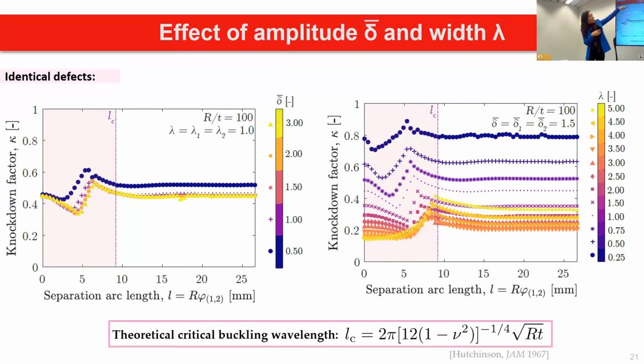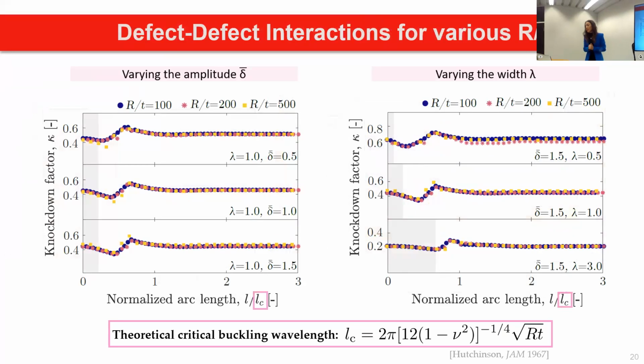And then I could see, if I plot this on top of my data, it's pretty much related to where the plateau starts. And this is where we were like, oh, maybe that is very interesting for us. And this theoretical wavelength is actually what defines the initiation of the plateau.